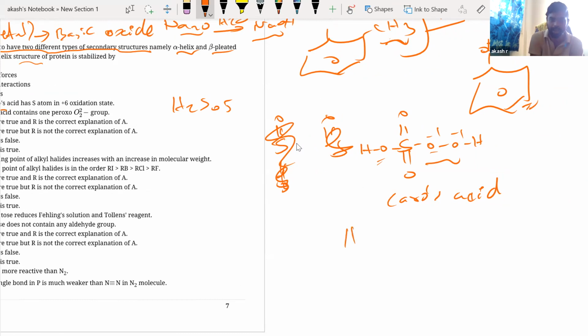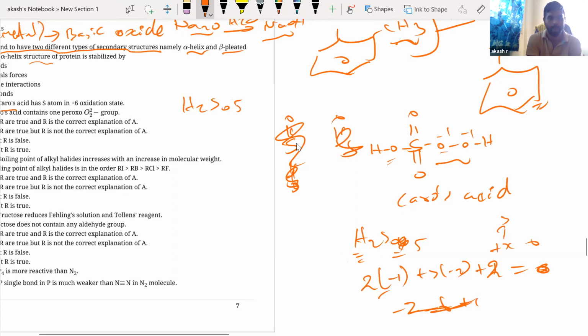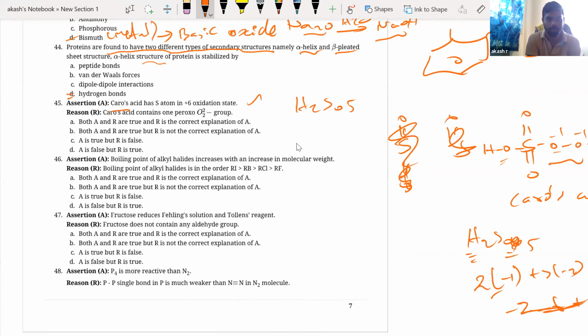So H2SO5, right? Now 2 of the oxygen atoms are having -1. 2 into -1, plus 3 into -2, plus 1 for 1 hydrogen, by 2 hydrogens, plus x is equal to 0. x is for sulfur. So if you do that, you are getting -2, -6, +2. So yeah, it is +6, correct. Caro's acid contains 1 peroxo group, absolutely right. And this is the correct explanation. That is why sulfur is in the +6 oxidation state. So both A and R are true, and R is the correct explanation of A.